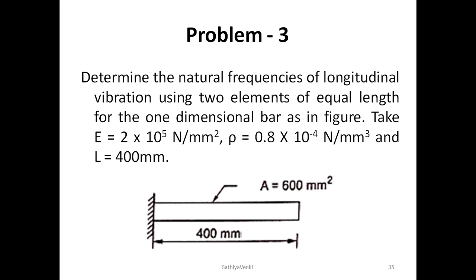Now the next one is the mass matrix, of course. So m1 is equal to rho A L by 6 into 2, 1, 1, 2, and likewise m2. Assembling the mass matrix, we will get these values, the global matrix of the longitudinal bar element. So this clearly states the global equation for the longitudinal bar element: K minus M omega square into U is equal to 0.